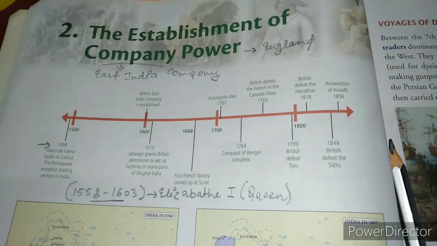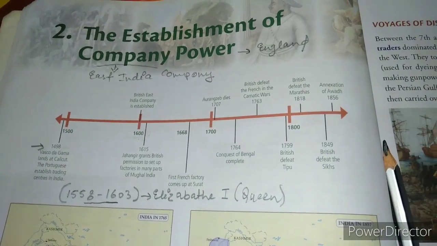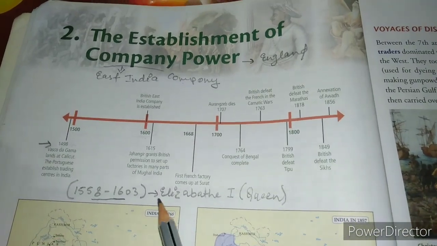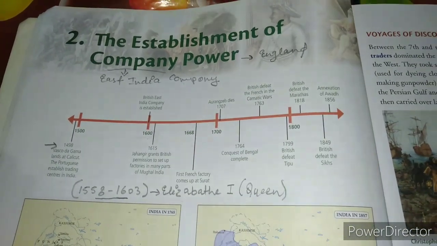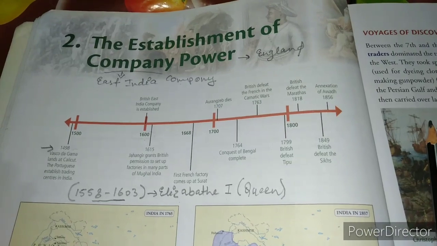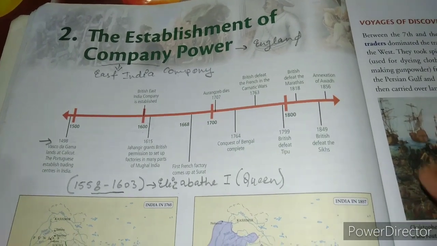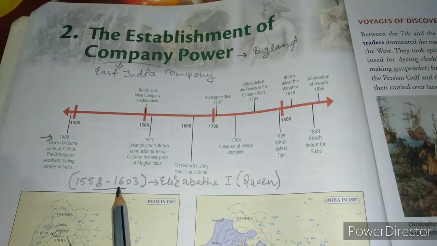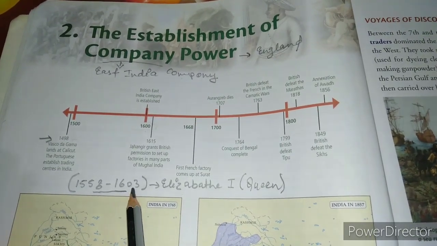Why not in 1500? Why not in 1400? Because the reason was written before you, and the reason was Queen Elizabeth I. She became Queen of England at a very young age, in the year 1558, and she lived up till 1603.